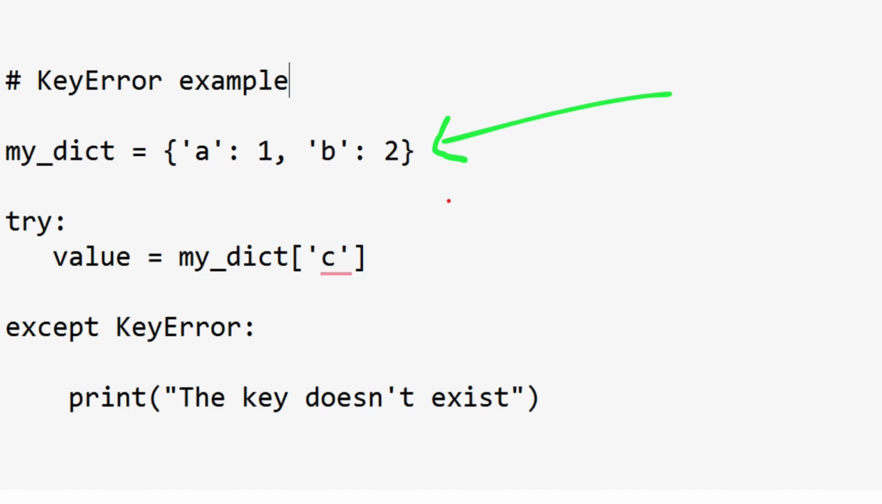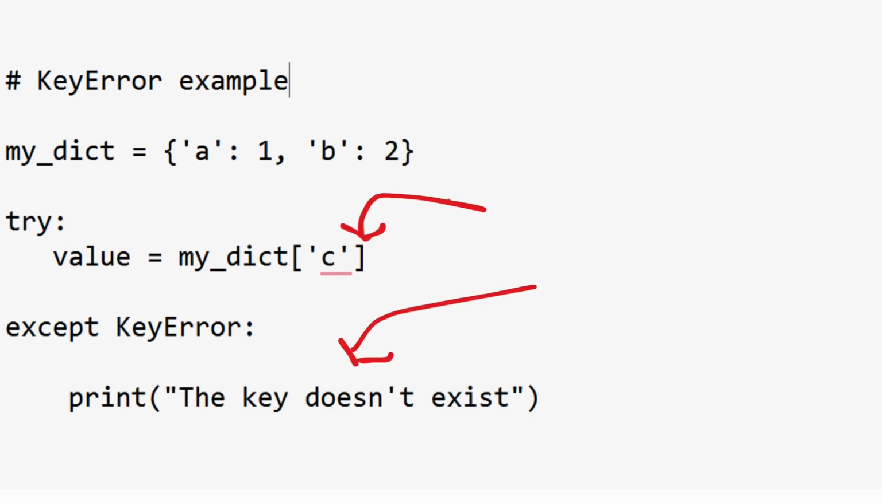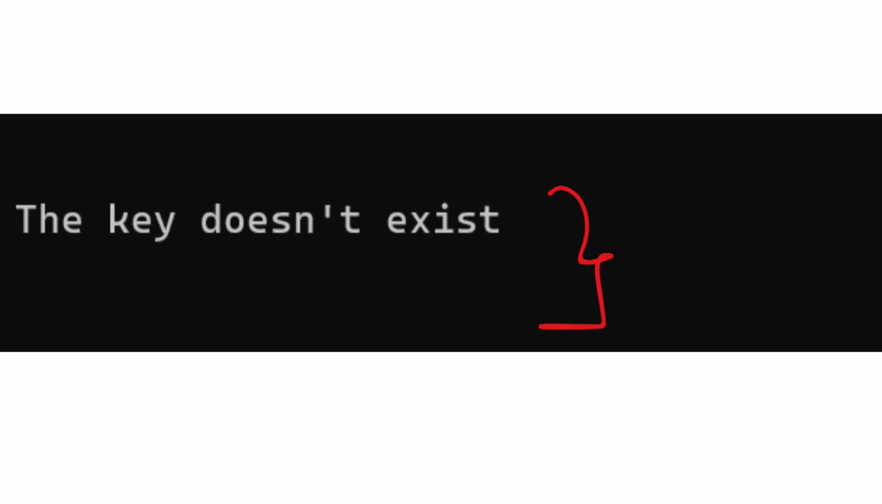It is raised when we try to access a non-existent key inside a dictionary. So in this example, there is a dictionary named mydict, which has 2 key-value pairs. Then inside the try block, we are accessing the value of a key named C, which doesn't exist, right? So this KeyError is raised by Python. And this is the output telling that the key doesn't exist.